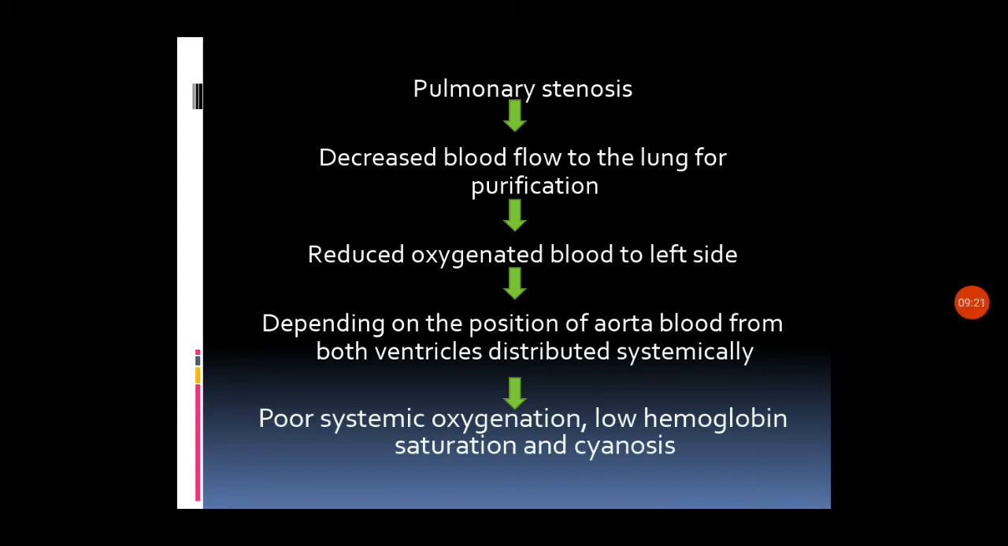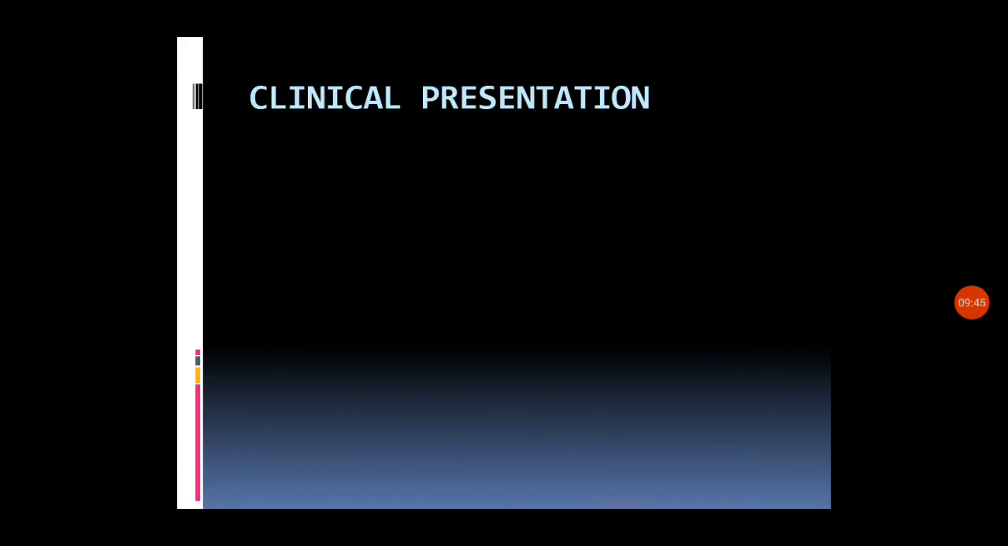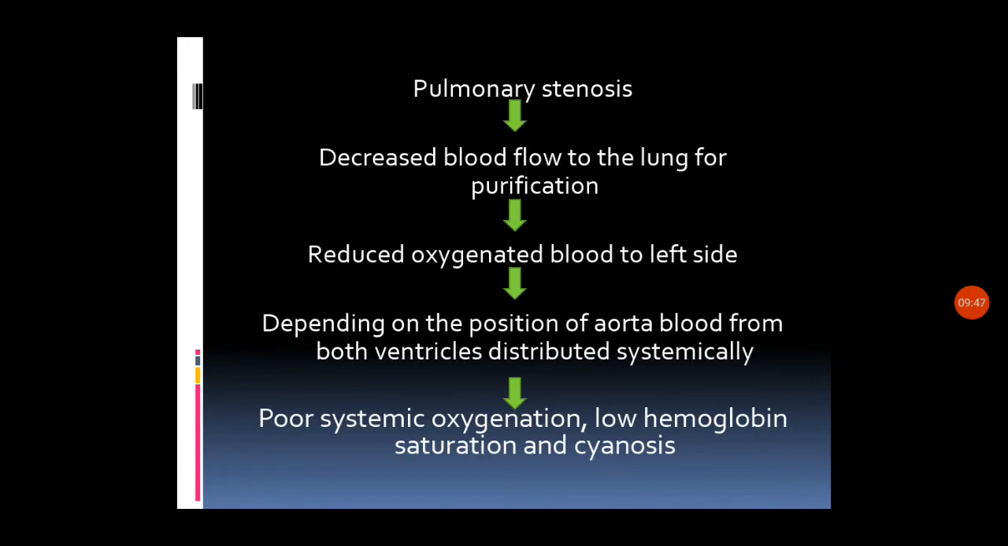Poor systemic oxygenation, low hemoglobin saturation, and cyanosis will happen. In that situation, the oxygen amount will be very low because more right side blood is taken for systemic circulation. There will be low hemoglobin saturation because oxygen availability is less. The child will present with cyanosis. So these are the pathophysiological changes.